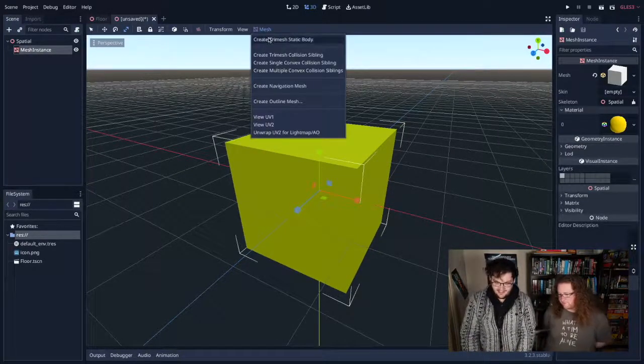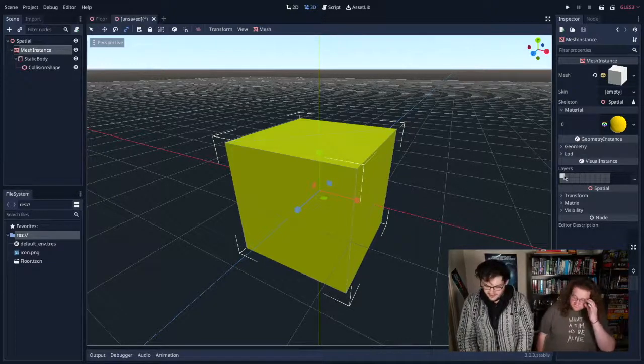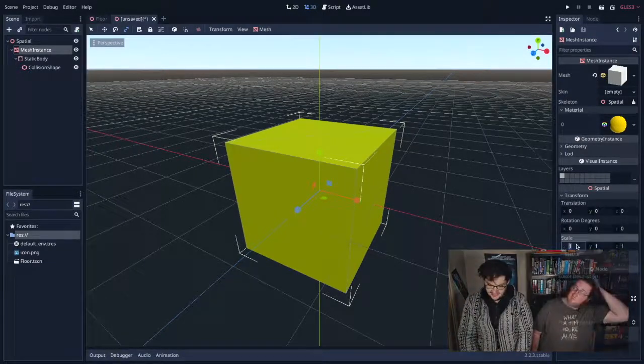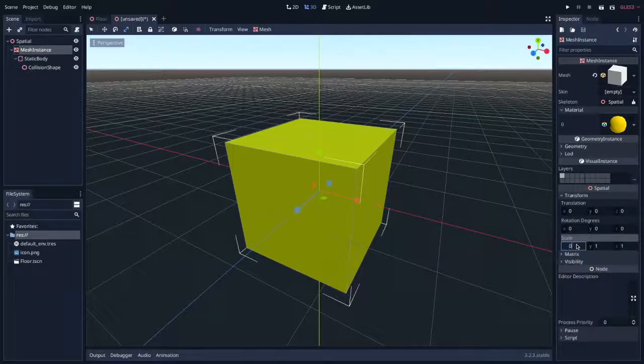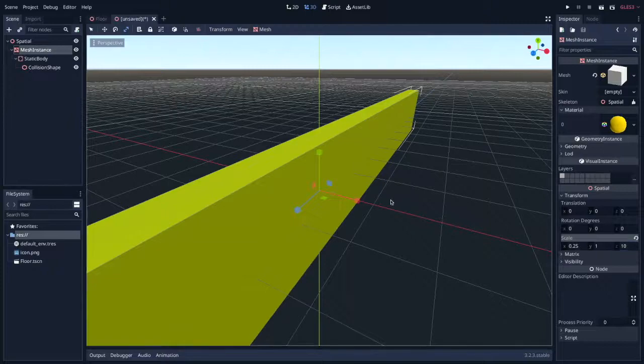With that mesh, I'm going to create another tri-mesh static body because the walls don't need to move. And then I'm going to scale the wall. So I'm going to do the transform over here, and I'm going to say maybe the wall should be 0.25 or 1 and 10. So it's a nice long wall.